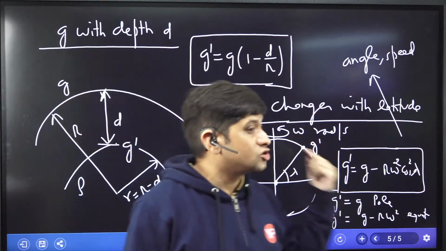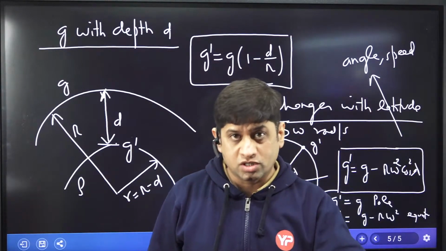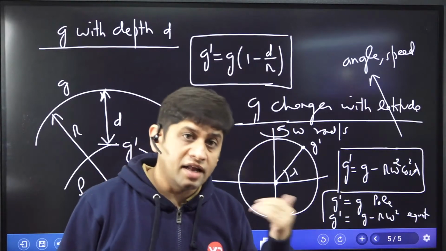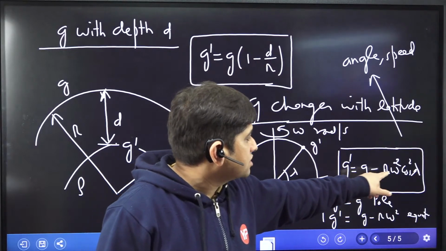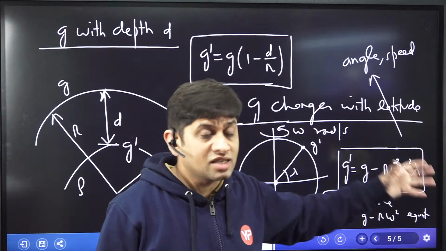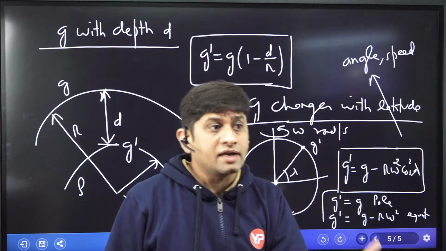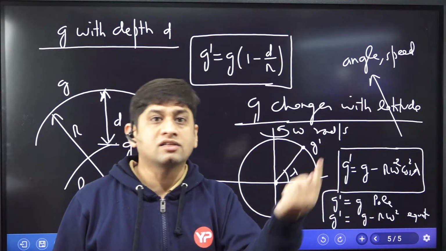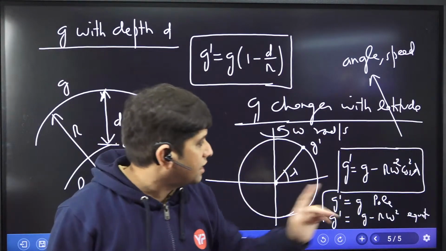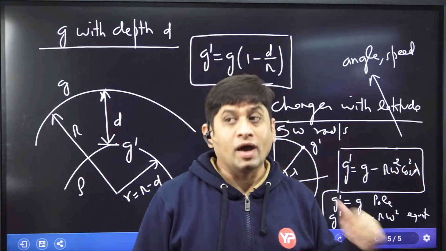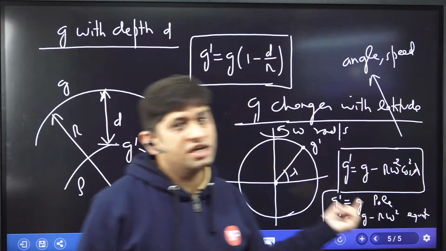As earth is rotating, acceleration due to gravity will be reduced if we consider the rotation part. Then acceleration due to gravity will be less. So acceleration due to gravity G dash is G minus R omega square cos square lambda. What is R? Radius of earth. What is omega? Rotational speed of earth. How do we calculate that? 2 pi by T. How much is T for earth? How much time does earth take to complete one revolution? 24 hours. You understand? And lambda is the angle. So at the pole lambda is 90 degree, and hence this part becomes 0. G dash is equal to G.